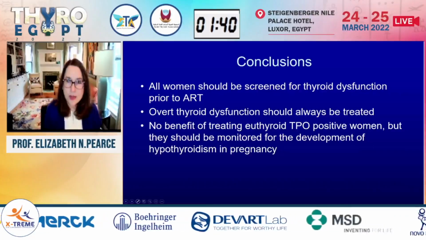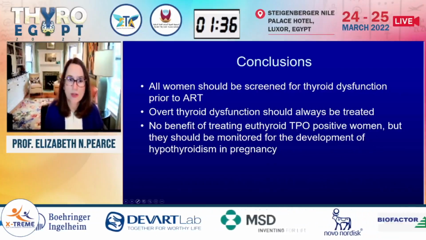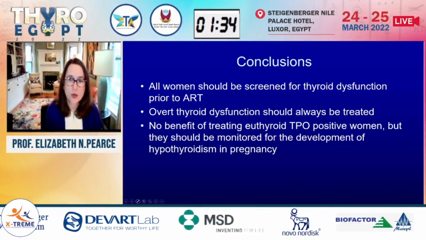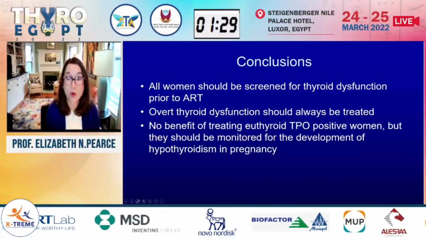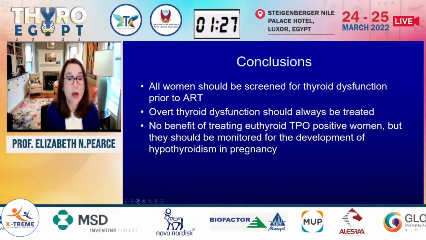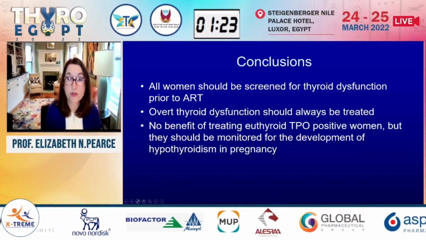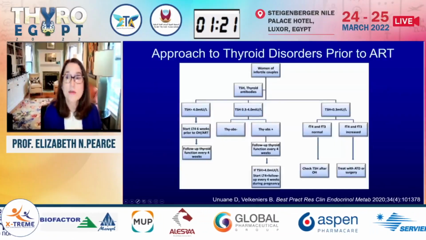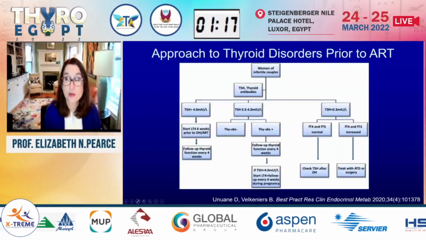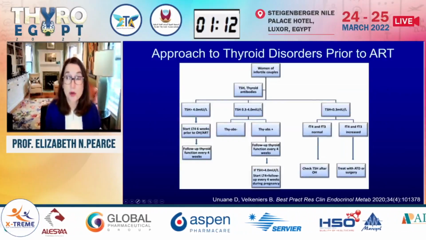It does not appear right now that there's any benefit of treating euthyroid TPO antibody positive women, but because, as I've shown you, those women are at risk for developing hypothyroidism as pregnancy progresses or as a result of ART protocols, they should be monitored fairly closely in pregnancy, and levothyroxine should be initiated if they do become hypothyroid. So this is an algorithm published in a recent review, which I think is quite nice, suggesting a pretty reasonable approach.